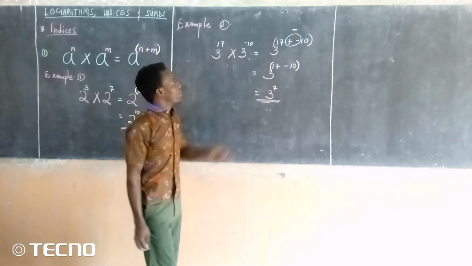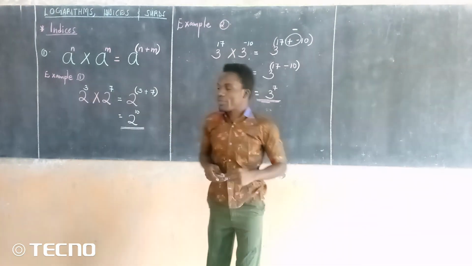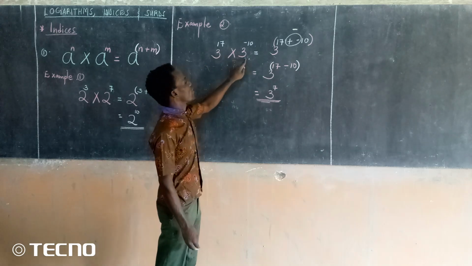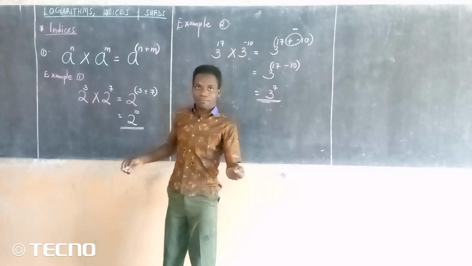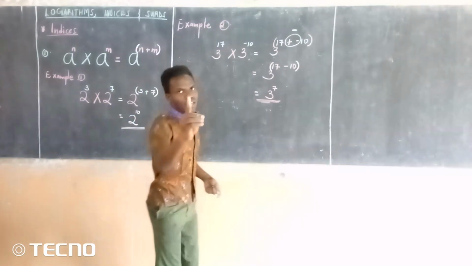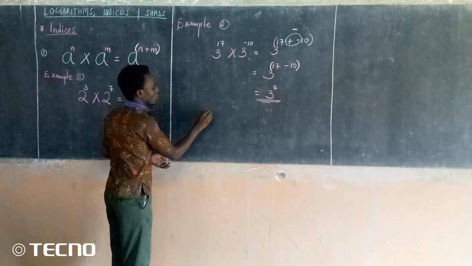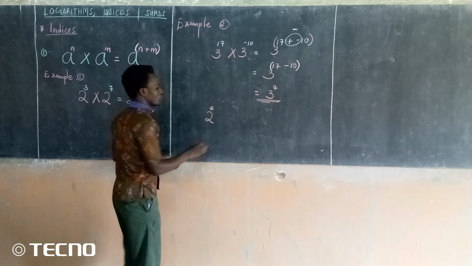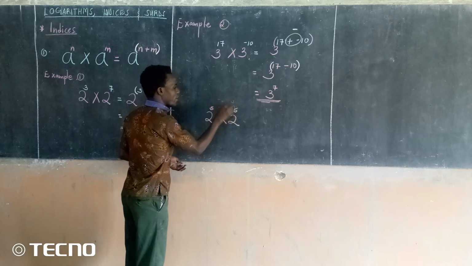Do you see that? Please, much as there is a negative, you still follow the same thing. As long as we have said 3 times 3, this is the same base. 2 times 2, the same base, but the powers are different. What about if I have this one here? If I have a 2 power 5 times a 2 power 5.